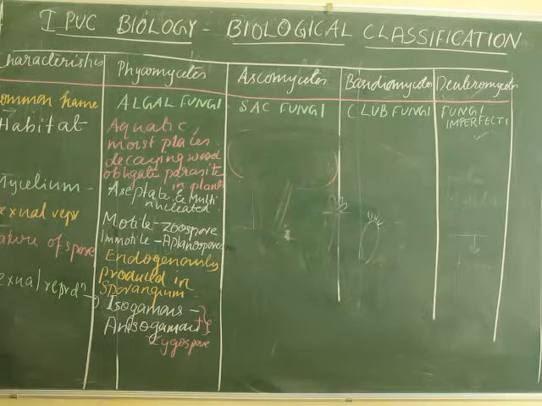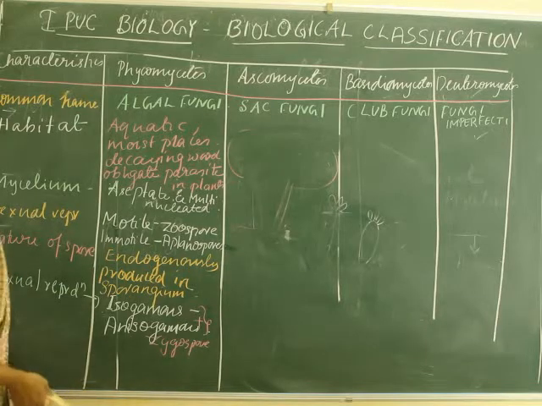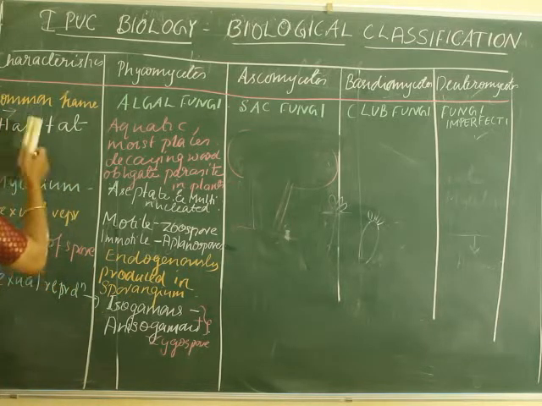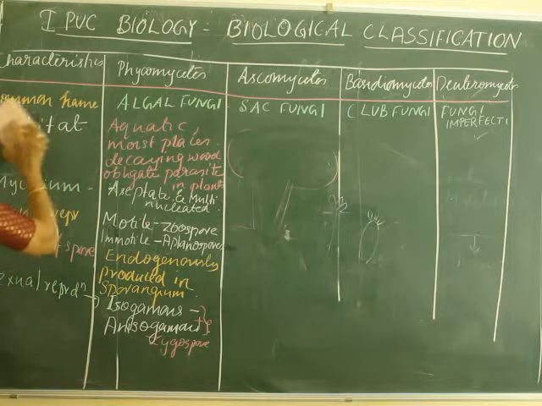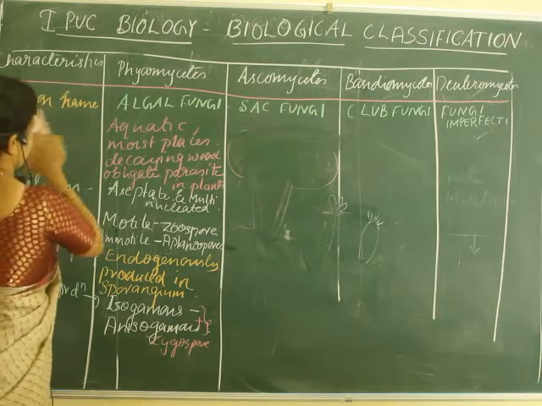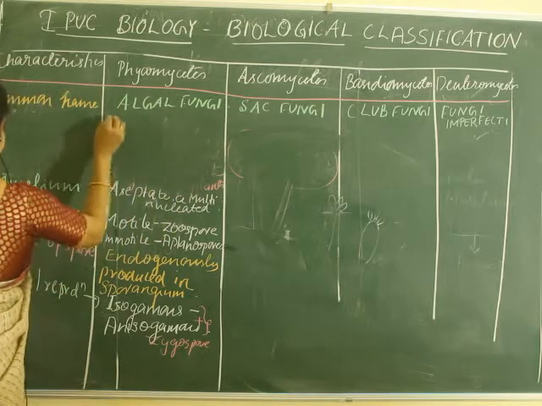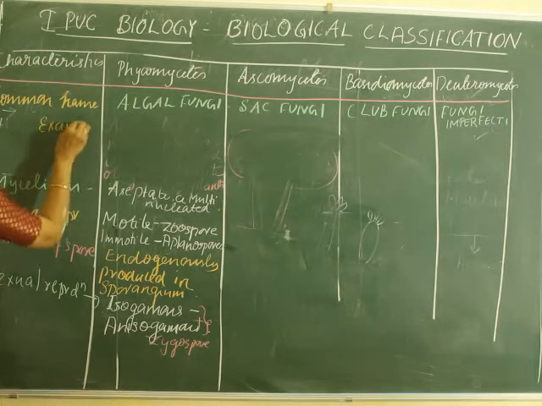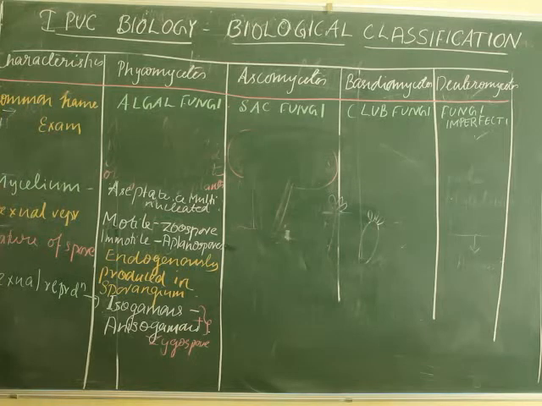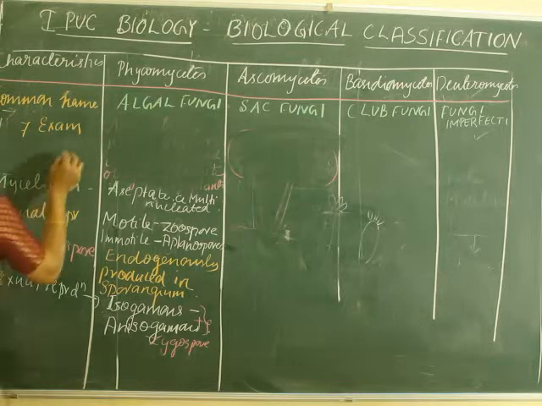Okay, so let us understand the examples. Very important. Examples are very important. I don't have a place here to write, so I am rubbing here and writing the examples. Hope you have written already. Examples should come last. Characteristics: features first, habitat second, then mycelium, sexual reproduction, nature of spore formation, and the 7th characteristic feature is examples.